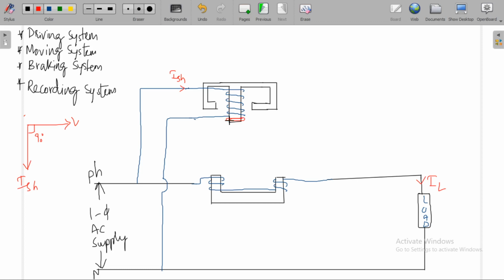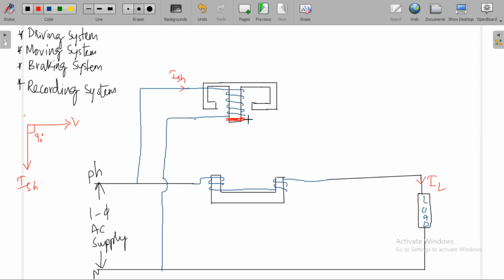This is the copper shading band for lag adjustment. By changing the position of this copper shading band, we can adjust the lag and get the phase displacement of 90 degrees between voltage and current.